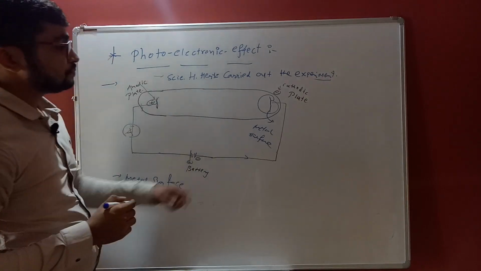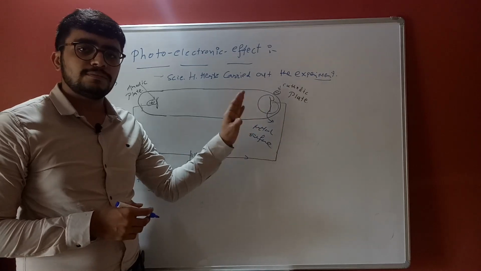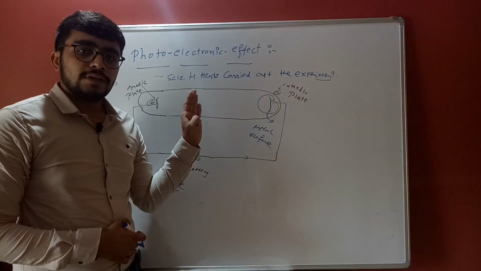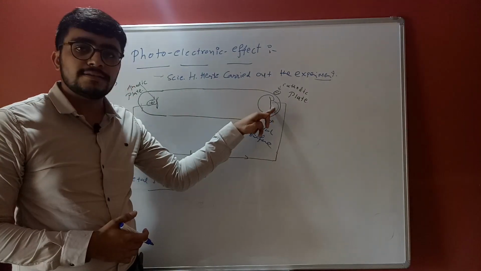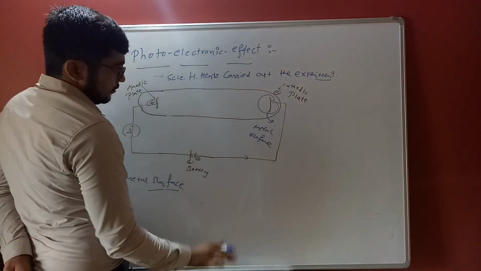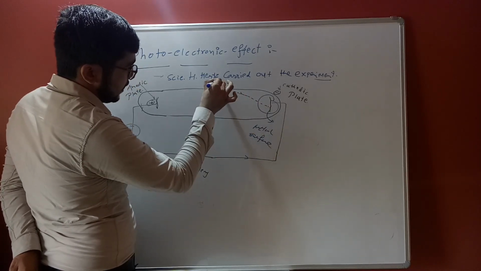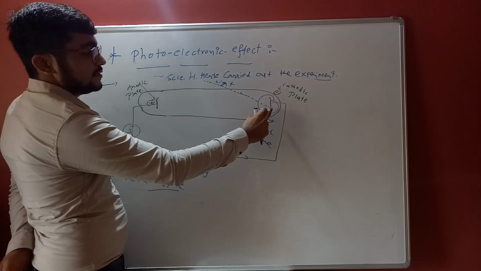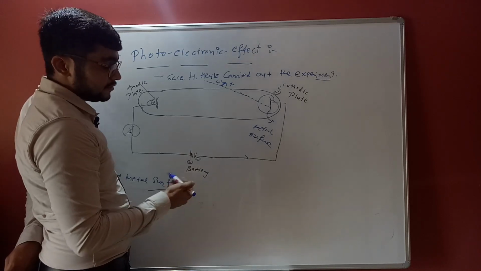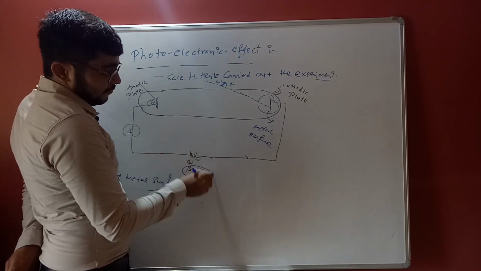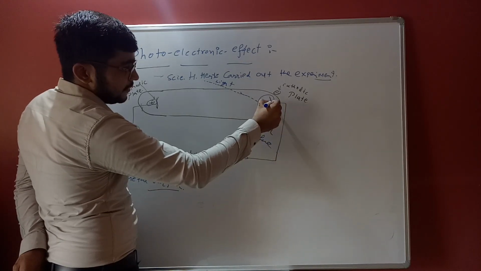When light of a particular wavelength and frequency is applied to this surface, and the circuit is attached to the batteries, the external voltage starts and electrons travel.